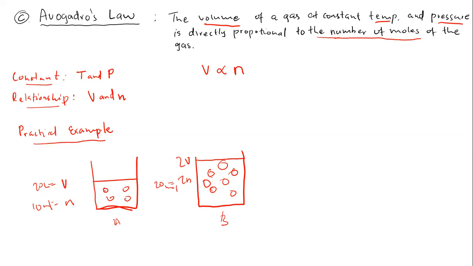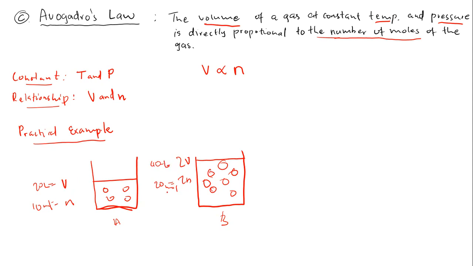No, this beaker can only take a maximum of 10 moles. So if we want to insert 20 moles of gaseous molecules, we're supposed to use a beaker that is double the size of this beaker, which is most definitely 40 liters.